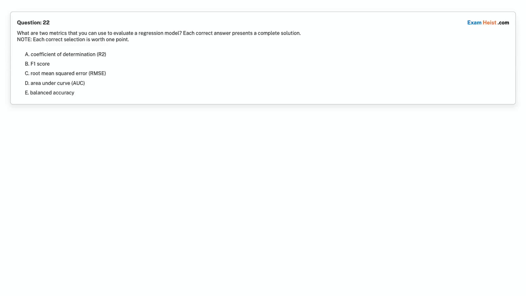Question 22. What are two metrics that you can use to evaluate a regression model? Each correct answer presents a complete solution. Note: each correct selection is worth 1 point. Option A, coefficient of determination, R2. Option B, F1 score. Option C, root mean squared error, RMSE. Option D, area under curve, AUC. Option E, balanced accuracy. Choose the correct answer.